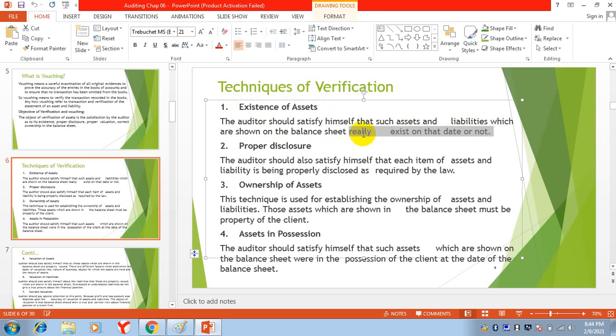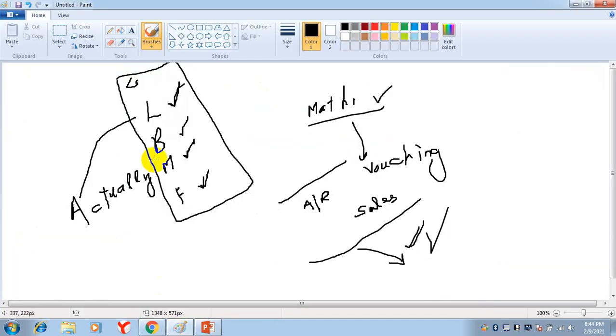Okay, you wrote that land is equal to $1 million. In that you mentioned two pieces of land, 1 and 2. There will be a personal visit and you will check whether the land actually exists or not.